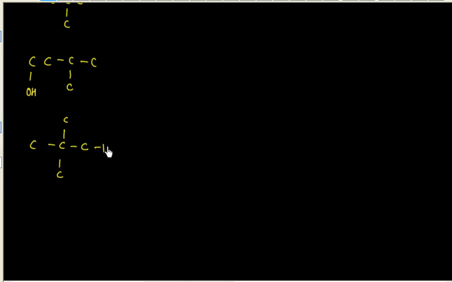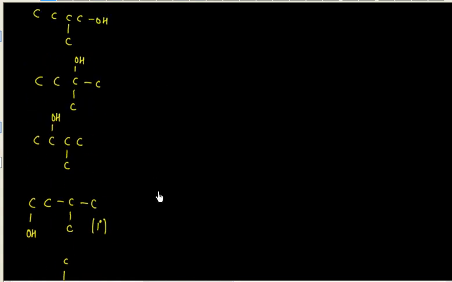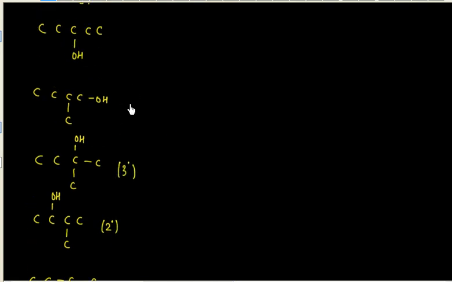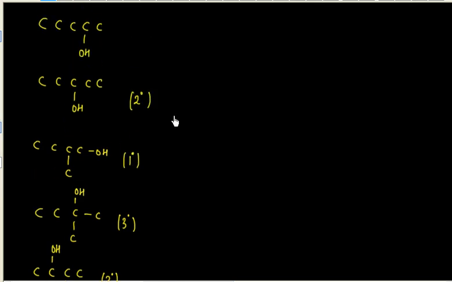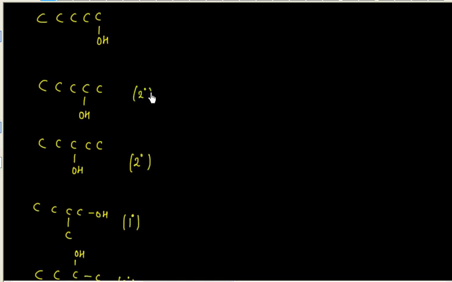In case of two branching, only one possible product I have, that is OH. This time again a primary alcohol, so this is a primary alcohol, and this time again a primary alcohol. Now this is basically secondary or tertiary. This is a tertiary alcohol, and this is, again no, this is a secondary alcohol, not tertiary. This is a secondary alcohol. Now this is a tertiary alcohol. Now this one is a primary alcohol. This is a secondary alcohol. Now this one is again a secondary alcohol, and this is a primary alcohol.